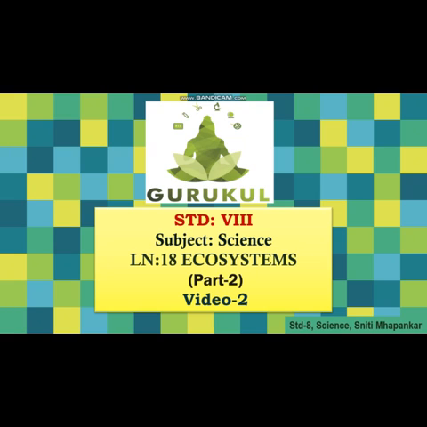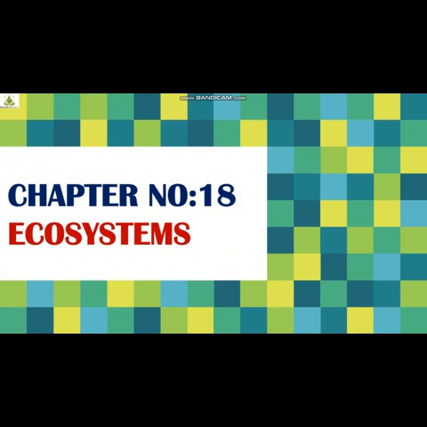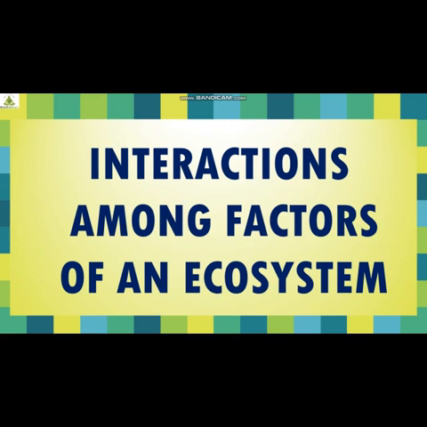Interesting, right? So in this video, let us understand interactions among different factors of an ecosystem. So let's begin. We're learning chapter number 18, ecosystems. Let us concentrate on interactions among factors of an ecosystem. We are going to see figure 18.2 in your textbook. Let us understand that figure and see whether they are actually related with each other or not. Let us check together.